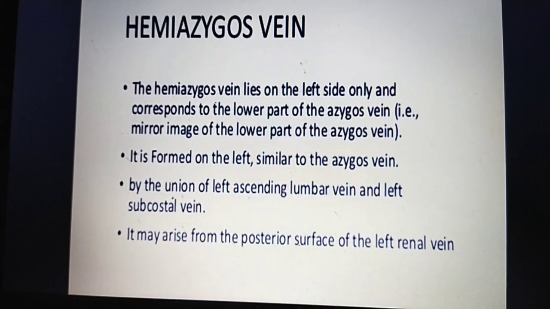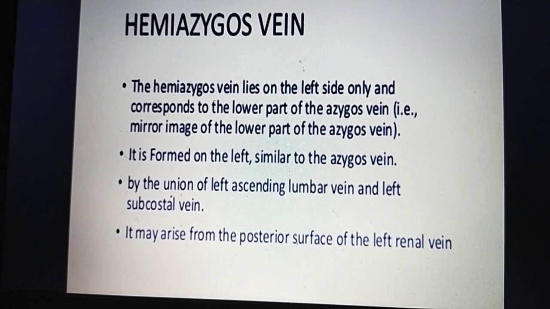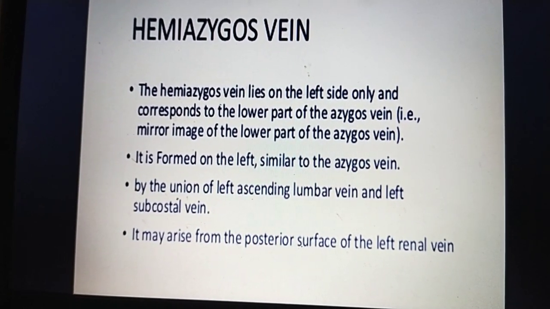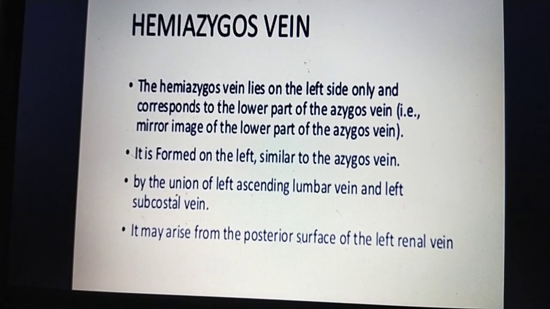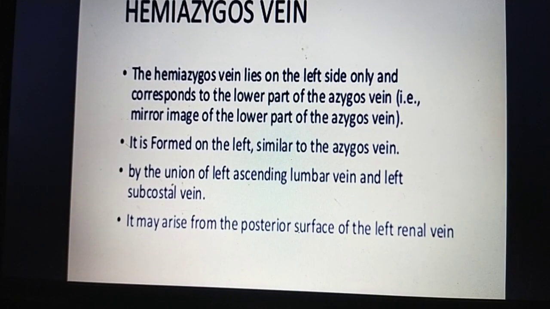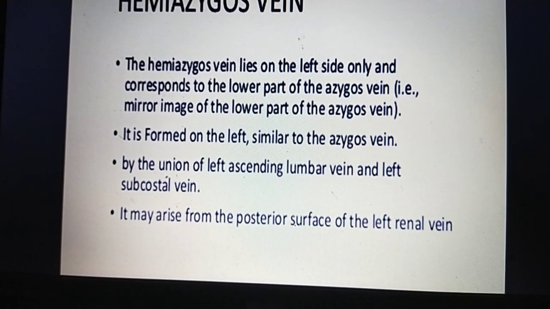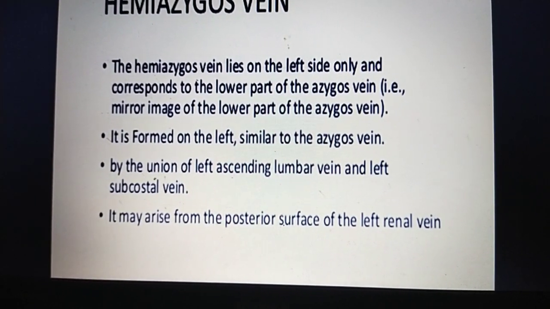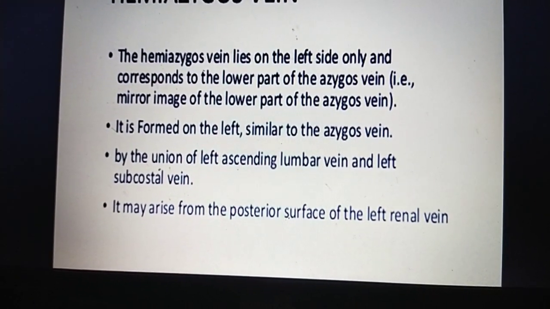The hemizygous vein lies on the left side only and corresponds to the lower part of the azygous vein. That is, it is the mirror image of the lower part of the azygous vein, and it forms on the left, similar to the azygous vein, by the union of left ascending lumbar veins and left subcostal veins.